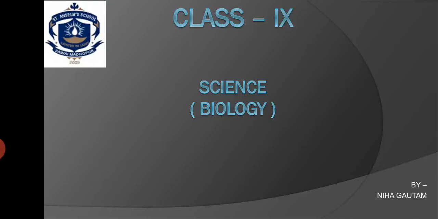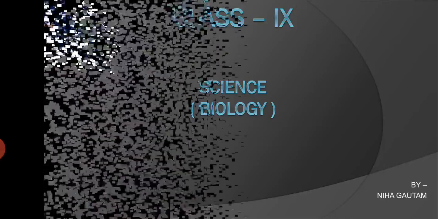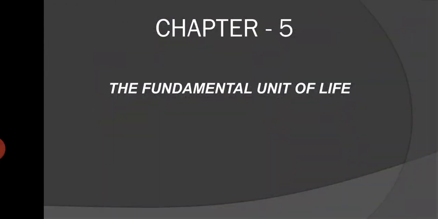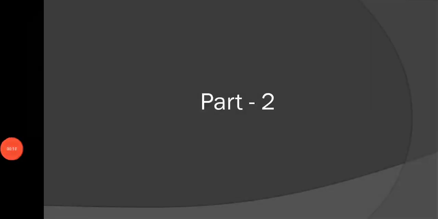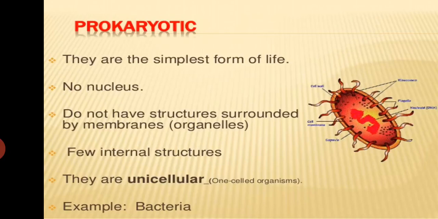So, today we are going to start with the second part of the chapter, the fundamental unit of life. I have already told you that the cell is called the fundamental unit of life because all the organisms are made up of cells. In that video, we studied the types of organisms on the basis of number of cells. That is, organisms are unicellular and multicellular.